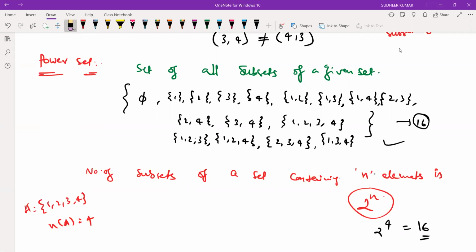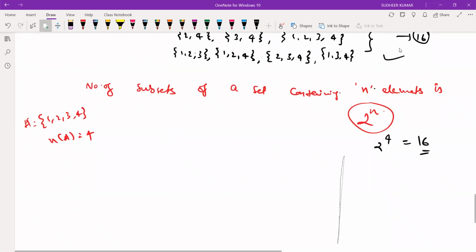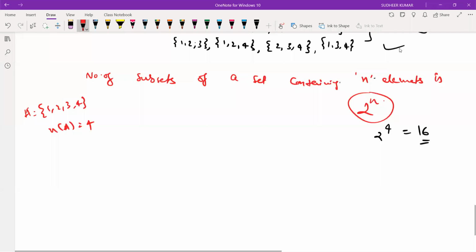The number of elements in the power set is also 2 power n only. So the power set is denoted by P(A). Right? There are two more. One is the proper subset, and one more is the singleton set. That's it. If we discuss this, it's going to be complete.